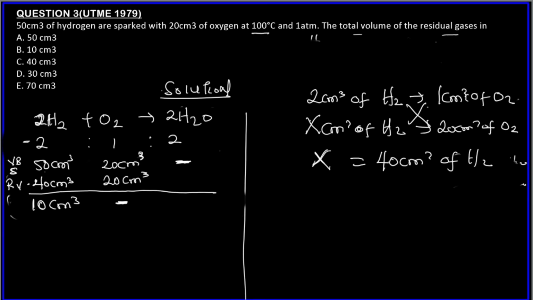Remember, we were asked to look for the total volume of the residual gases in the mixture. So this one too will be in the mixture, but also the volume of the product formed will be in the mixture. So we have to look for the volume of the product formed. How do we do it? We can use the limiting reagent.